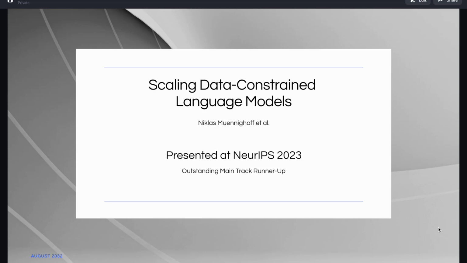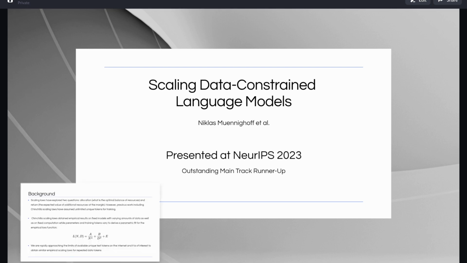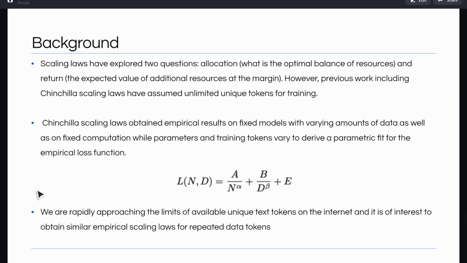Welcome to Scaling Data Constrained Language Models by Niklas Muennighoff et al., presented at NeurIPS 2023, awarded the Outstanding Main Track Runner-Up Award. Background. Scaling laws have explored two questions: allocation, which is the optimal balance of resources, and return, the expected value of additional resources at the margin.